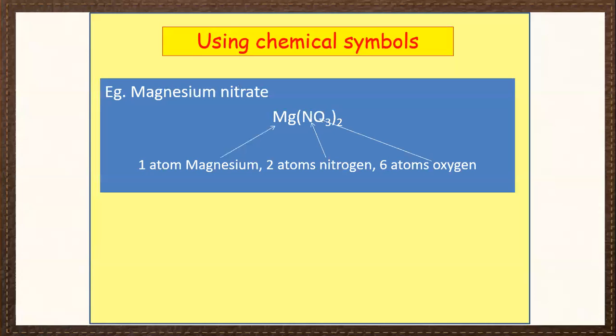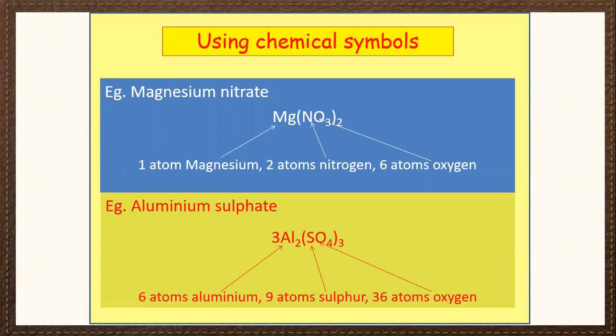And magnesium nitrate, we have 1 atom of magnesium, 2 atoms of nitrogen and 6 atoms of oxygen. In the case of aluminum sulfate, 3 moles, so 3 times of this one. So 3 into 2 is 6 atoms of aluminum, 9 atoms of sulfur, and 36 atoms of oxygen.